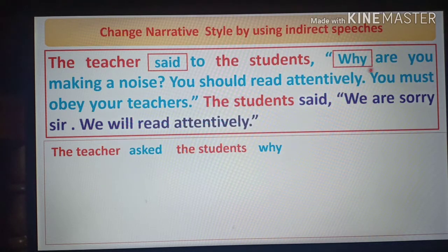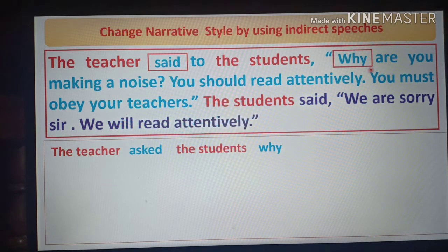Why are you making a noise? This is an interrogative sentence. We all know there are 5 kinds of sentence according to meaning: assertive, interrogative, imperative, optative and exclamatory. All kinds of sentence will be assertive in indirect speech.